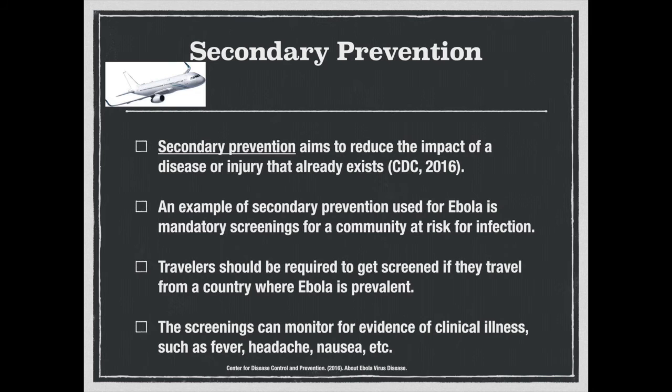Secondary prevention aims to reduce the impact of a disease or injury that already exists. An example of secondary prevention used for Ebola is mandatory screenings for a community at risk for infection. Travelers should be required to get screened if they travel from a country where Ebola is prevalent. These screenings can monitor for evidence of clinical illness such as fever, headache, nausea, etc. These screenings could also assist with early detection of Ebola and prevent further transmission.